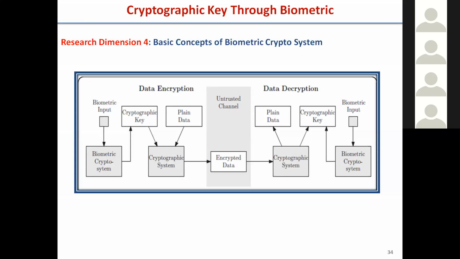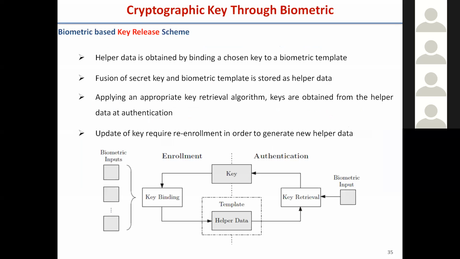The second requirement is that the key should also be random. If it is a predictable key, then it is of no use as a biometric key. How to build a unique key or a random key through the biometric trait is a research dimension where somebody who is interested can pursue research. Now, biometric-based cryptographic key generation is also difficult because it is hard to straightforwardly generate a key for each instance.